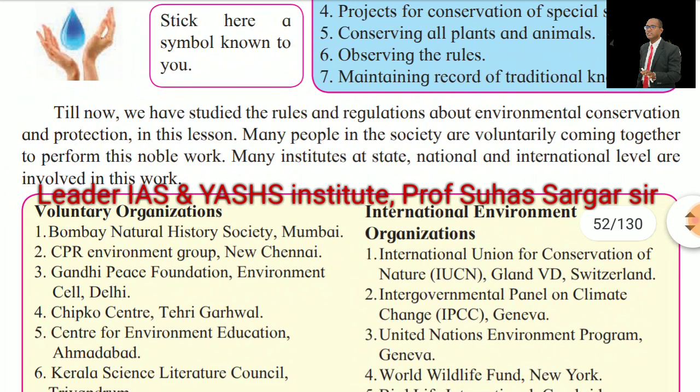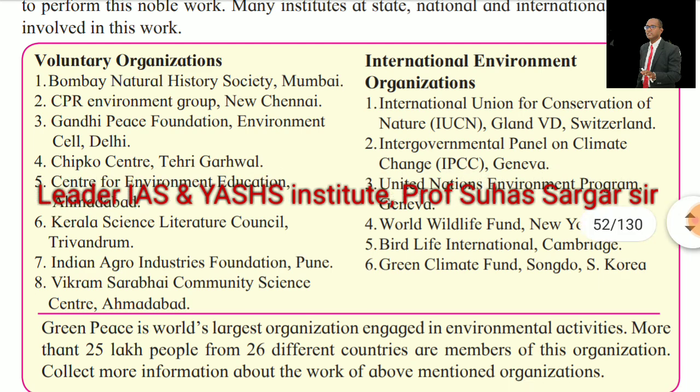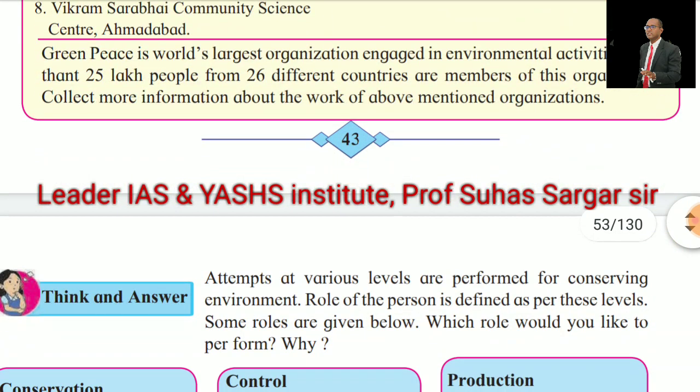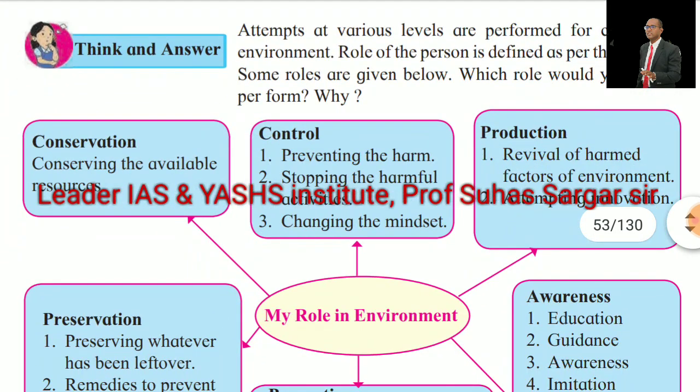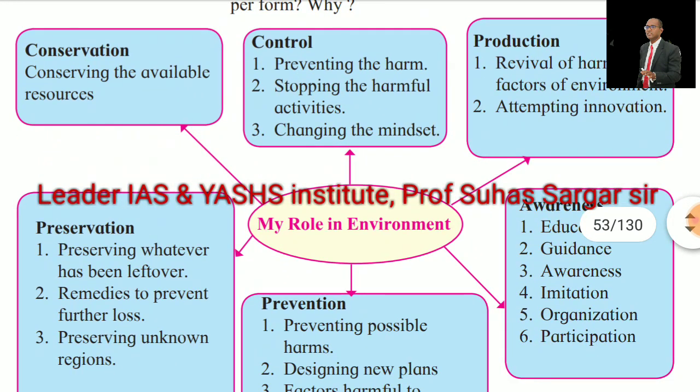Till now, we have studied the rules and regulations about environmental conservation and protection. In this lesson, many people in the society are voluntarily coming together to perform this noble work. Many institutions at state, national, and international levels are involved in this work. Voluntary organizations are involved in international organizations. See it in the pictures. Now think and observe my role in the environment.